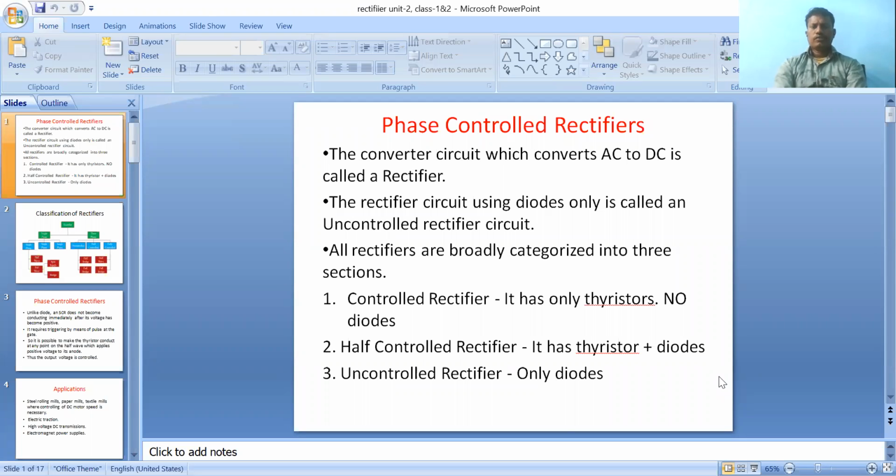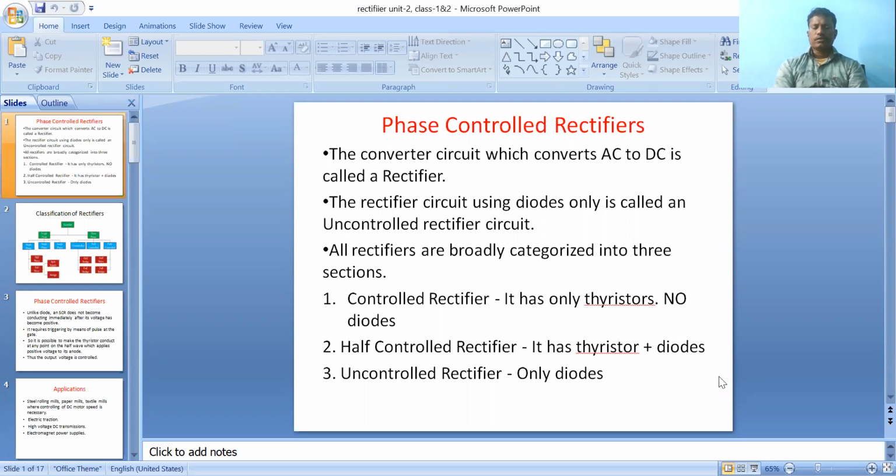Hello, this is Mastan. Today we're discussing the second chapter. It is the concept of phase controlled rectifiers or phase control converters. So phase control converters means it is